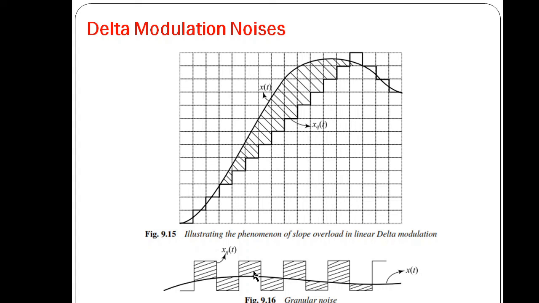In your university exam, there are questions like explain clearly the granular and slope overload noise in delta modulation and how it can be eliminated. We'll see how it can be eliminated in the next lecture. There are also questions like explain delta modulation and demodulation technique, that was asked for 7 marks. Also for 7 marks, briefly explain delta modulation and adaptive delta modulation. So these are some of the questions which are asked in your university exam.